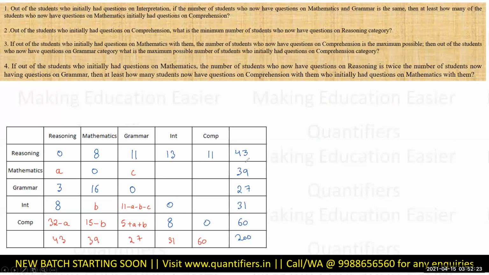Now again there are two values. I will have to assume something. Okay, let me assume this. As soon as I assume this, both of these will come. Okay. If this is 16, 3, 19, this is 8 minus D. Again, as soon as I write 8 minus D, D has to be less than equal to 8. Okay. Now this 13 and 8, 21. This has to be 10 minus D. 10 and okay, so 39 minus 10, 29 minus A minus C plus D.